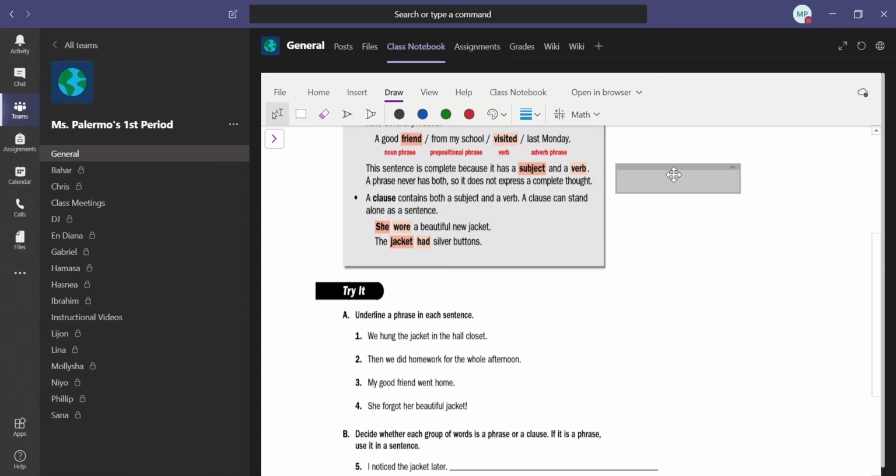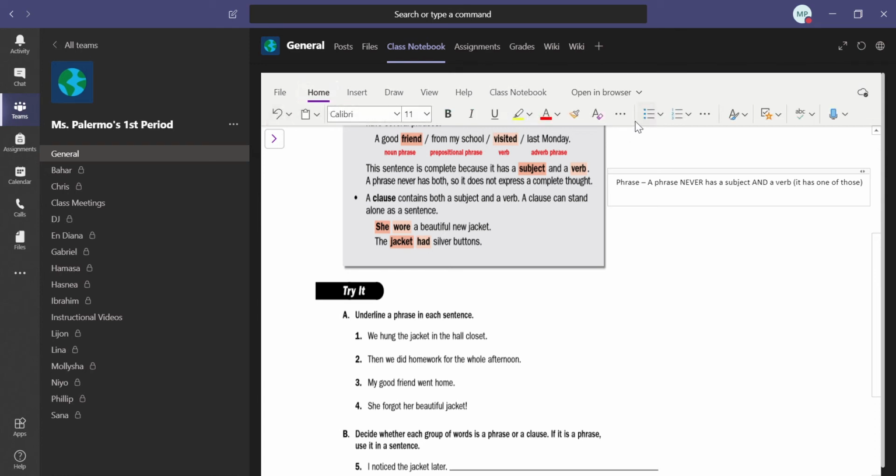So let's make that really clear. I'm going to put that in my notes on this side. So we're talking first about a phrase. A phrase never has a subject and a verb. It has one of those. I'll do a little bullet point thing here so it'll be clear. It does not express a complete thought. It's just a piece of a sentence.